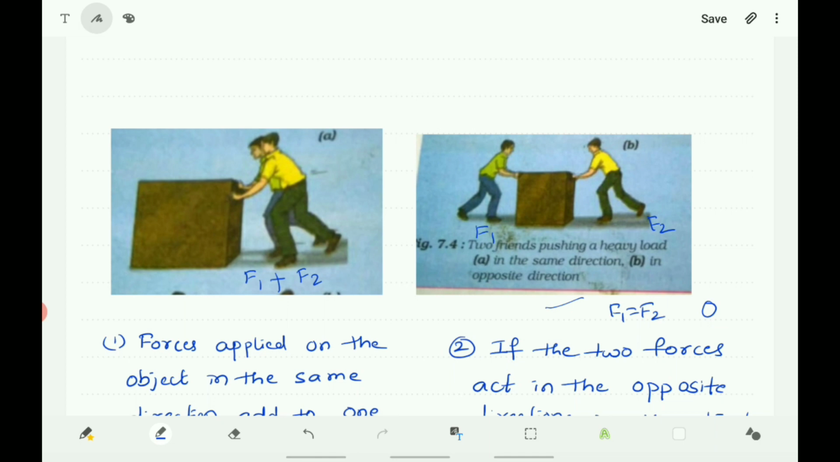But here F1 is greater than F2. The resultant is equal to F1 minus F2 and the body moves in the direction of the F1 force. Here you know that F1 exerts a force in this direction. The body also moves in this direction if F1 is greater than F2. If F2 is greater than F1, the resultant is equal to F2 minus F1 and the object moves in the direction of the F2 force.